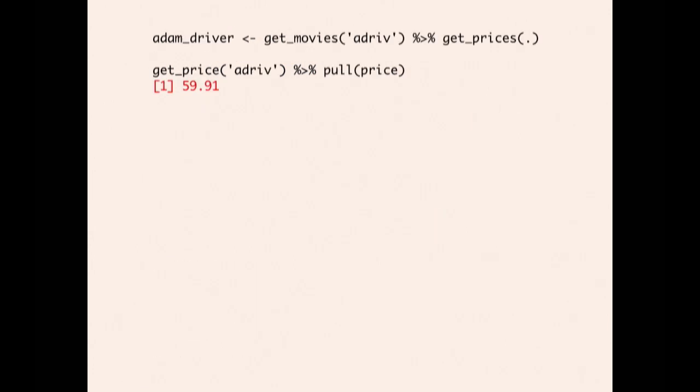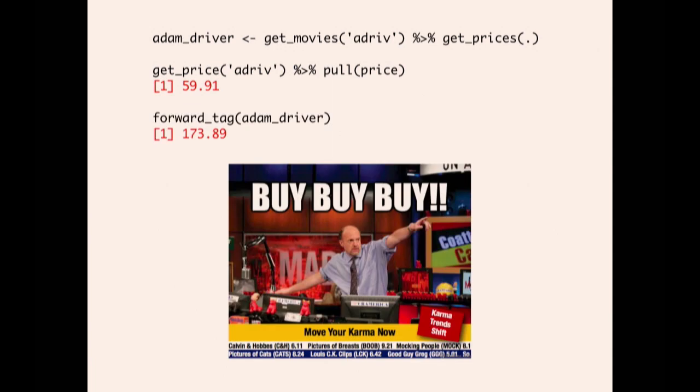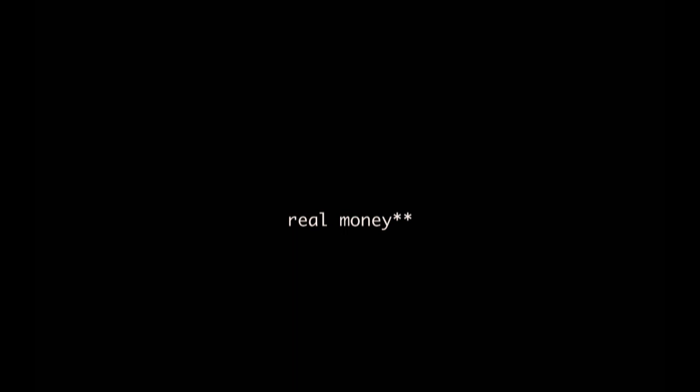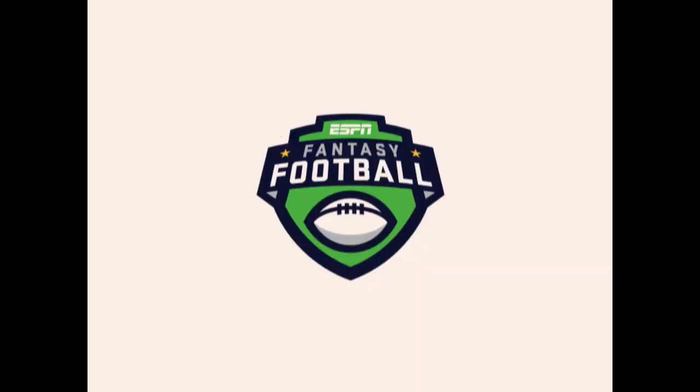And so you can run these two things in a flow and figure out, okay, Adam Driver's priced at like 60 bucks. When this new movie gets added, he's going to be worth 170. So Mad Money Jim Cramer would list this as a buy. Getting into some real money now. Again, if you don't make real money, don't come after me.